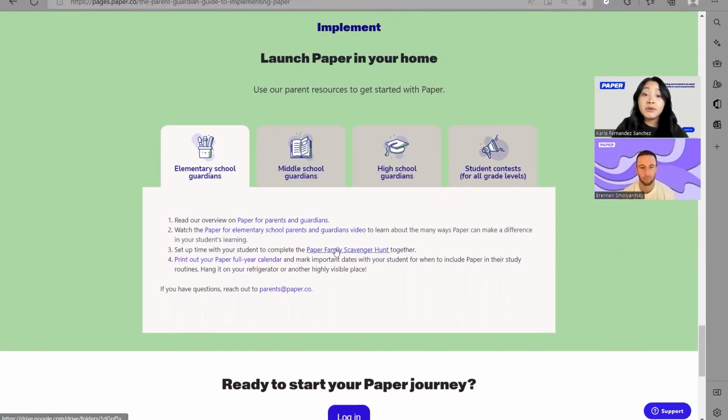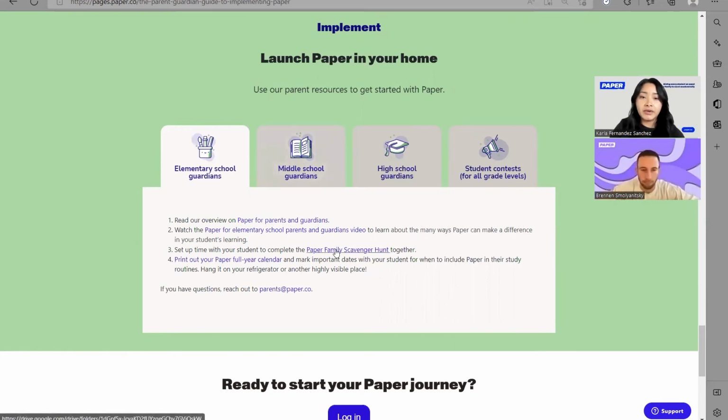You can watch a short video if you just need a quick reminder after this presentation about how it all works. You can also access our family scavenger hunt, and we're actually going to go through this activity, because this basically walks you step by step in how you can start completing activities and getting support in the platform for your students. And it's super, super fun. It's a fun way to get started. You can also access a full year calendar that we're going to show you very shortly as well. But let's jump right into that scavenger hunt.